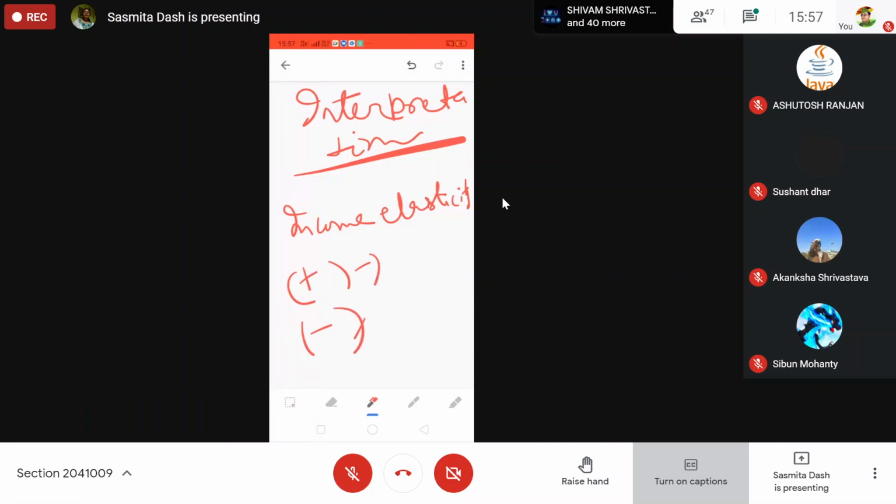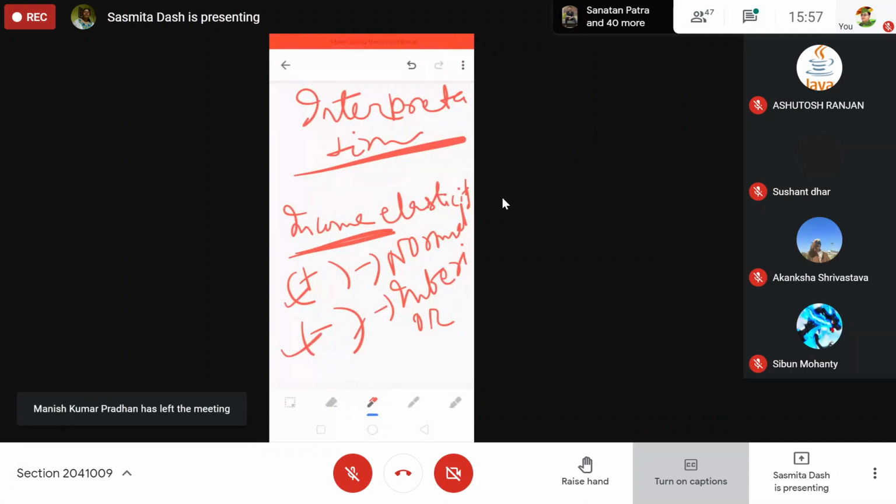Plus means positive value means? In case of income elasticity, two types. Normal, yes, that is your normal good. In case of negative sign, it is an inferior good. Inferior good. In income case you will find normal good and inferior good only. These two things you will have.